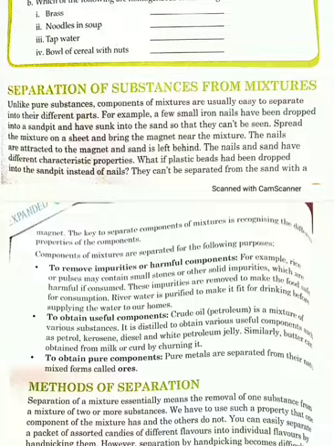Then noodles in soup is an example of a heterogeneous mixture. Then tap water is a homogeneous mixture. Then a bowl of cereals with nuts is also a heterogeneous mixture.